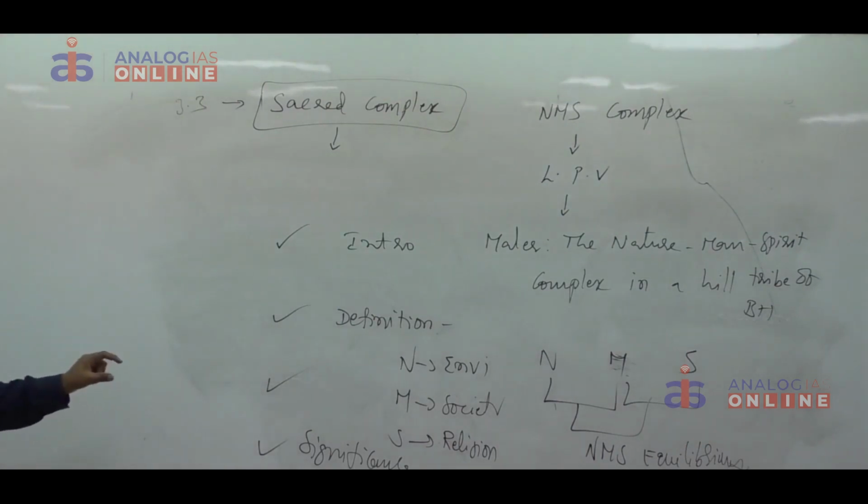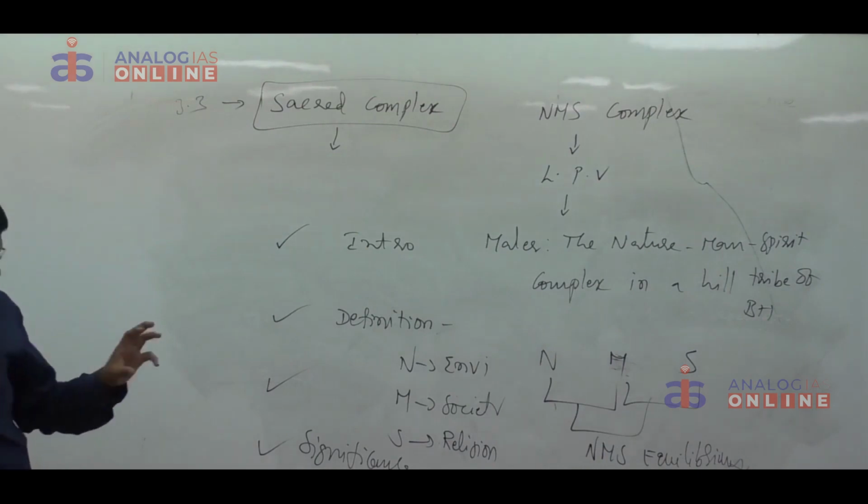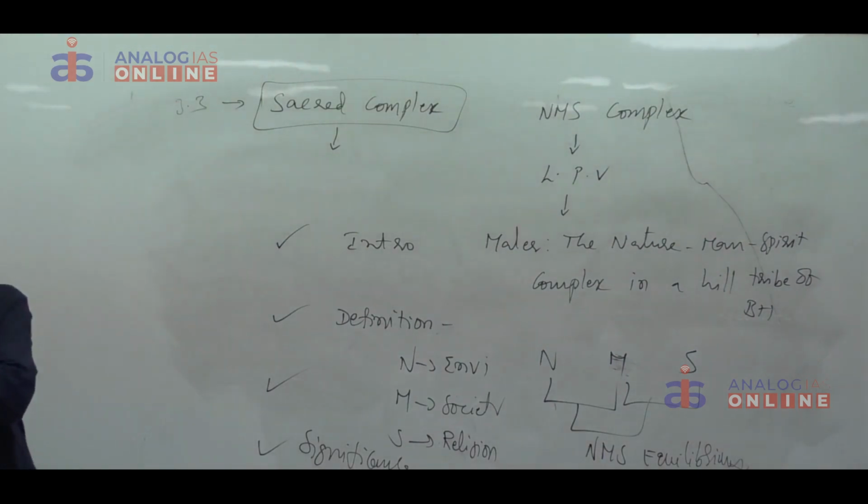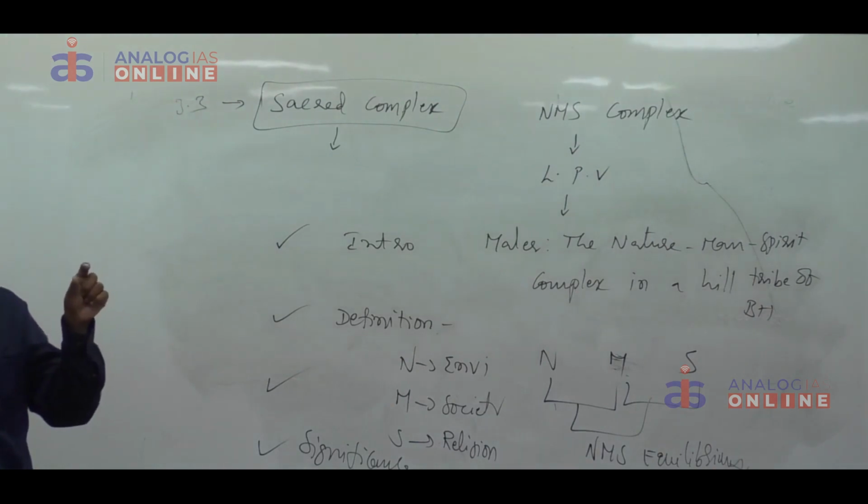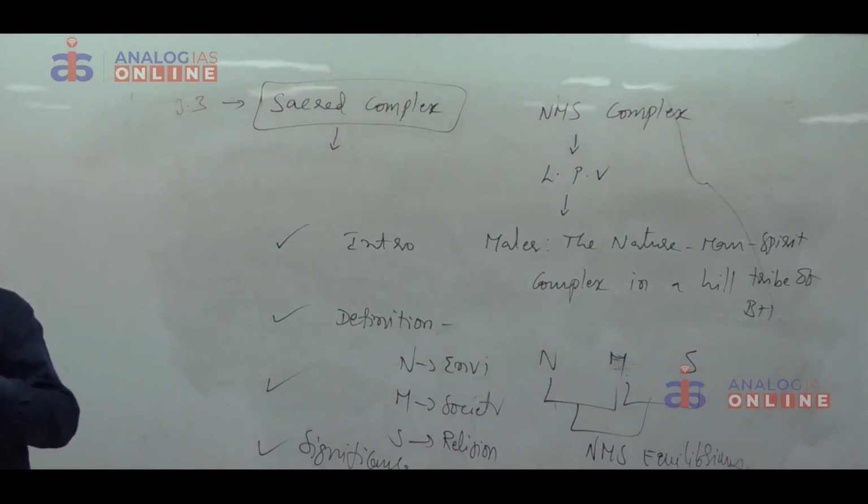If they ask specifically about the significance of NMS equilibrium, you can explain with the help of the same points, but with the help of recent incidents. Whenever the government wants to bring about development in a particular area, when it involves the religious sentiments or belief system of the tribal people, if they reject it, then that example can be mentioned as a case study in your exam. When the significance of NMS complex is specifically asked, you have to write some current examples also. This is about NMS complex.